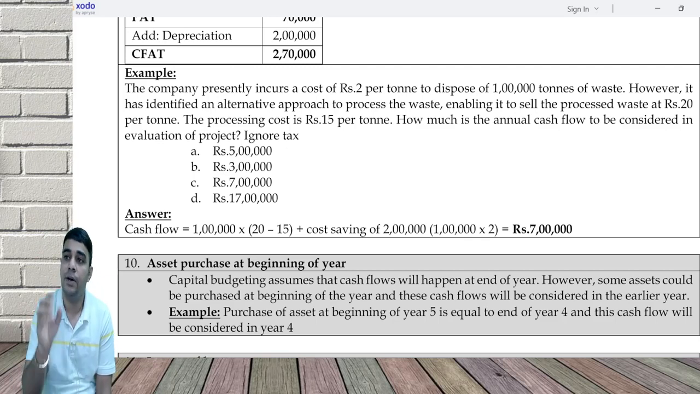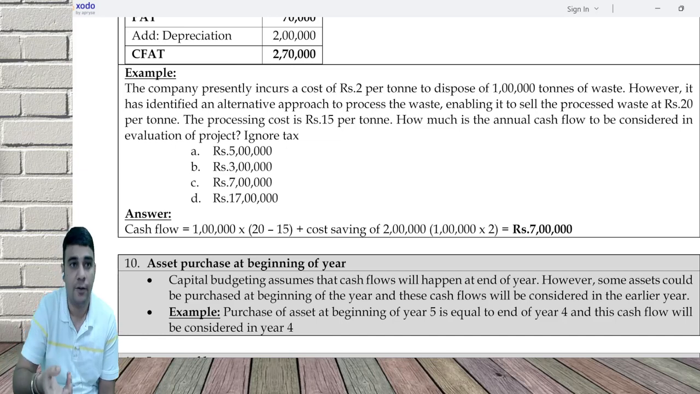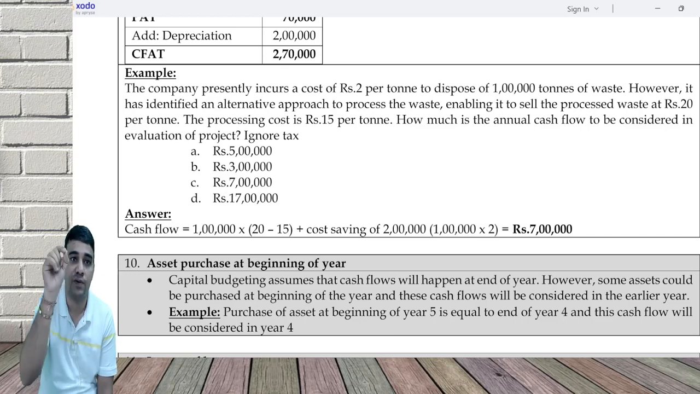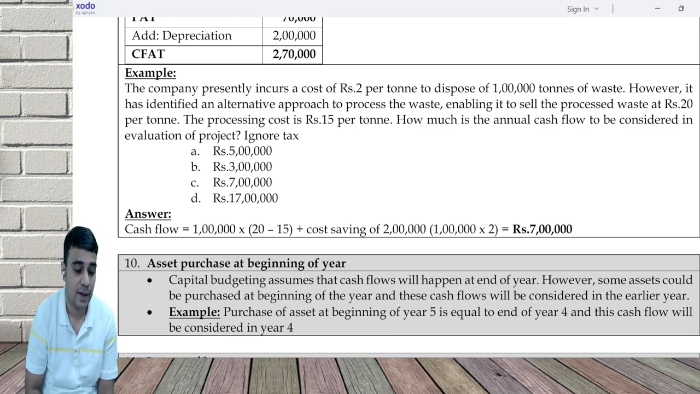So to make it simple, we do end of year calculation. Now, if you are buying anything at the beginning of the year, then purchase of asset at the beginning of year 10 is end of year 9. Write the cash flow in the 9th year.